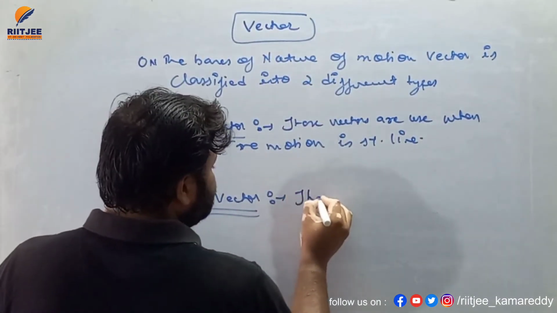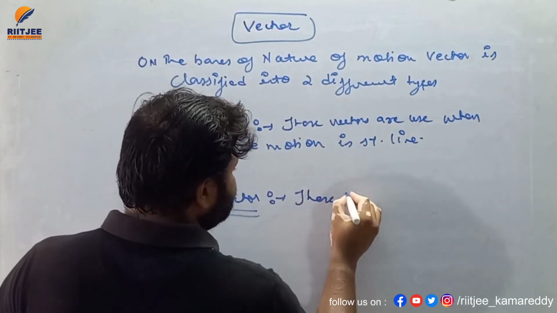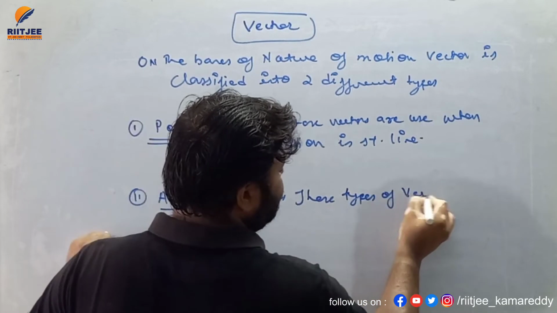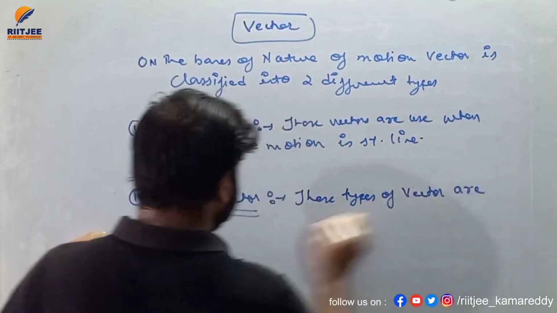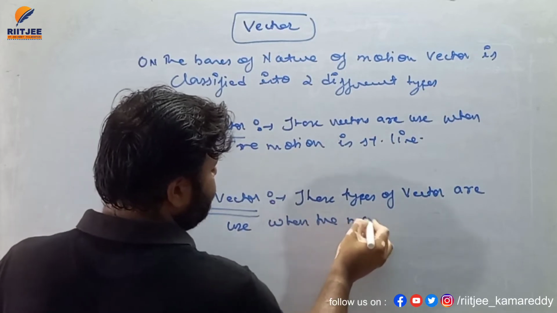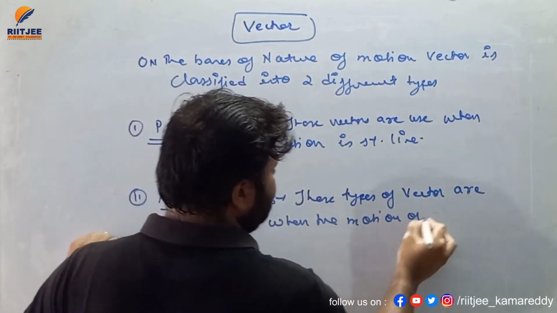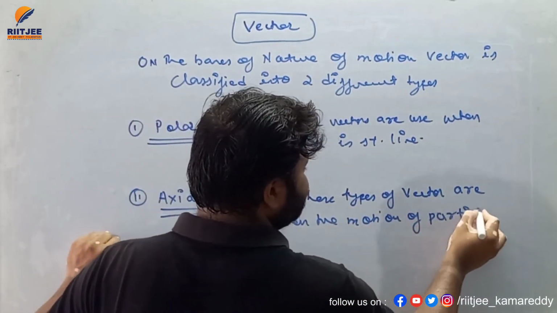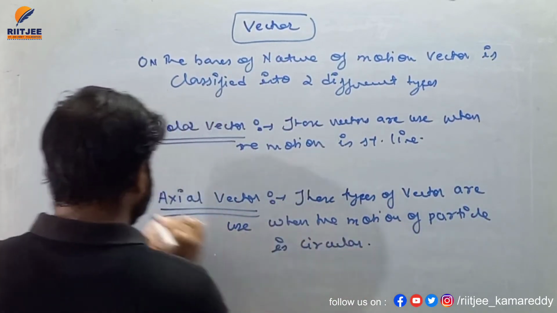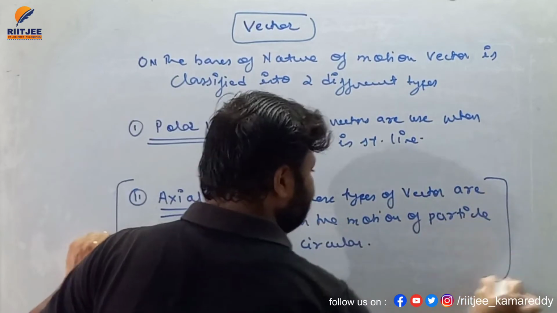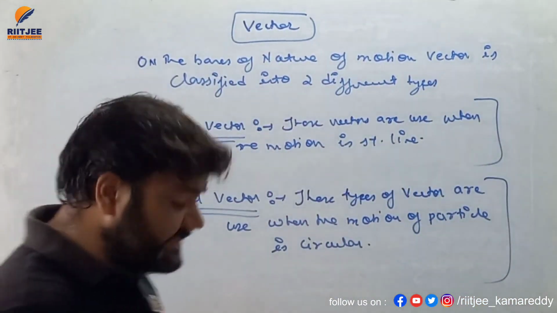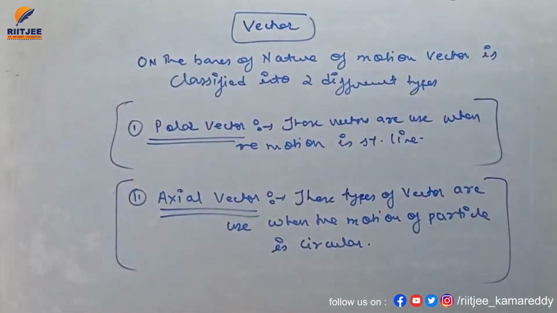So I'll write here, these types of vector are used when the motion of particle is circular. So remember, my dear student, on the basis of nature of motion, vector is classified into two different types.